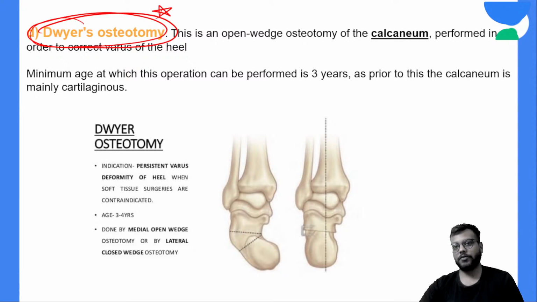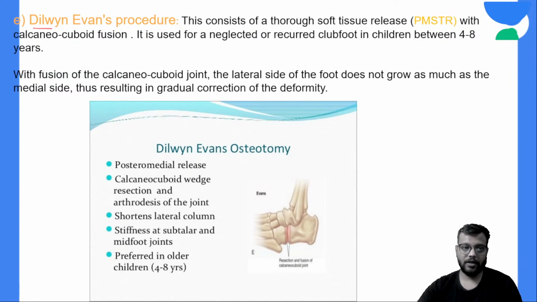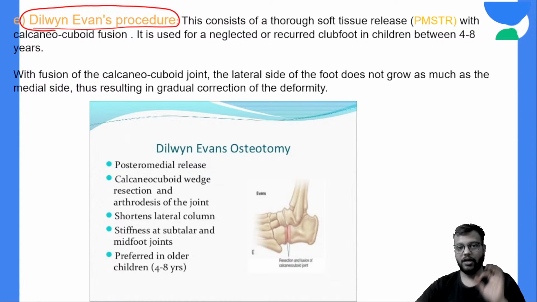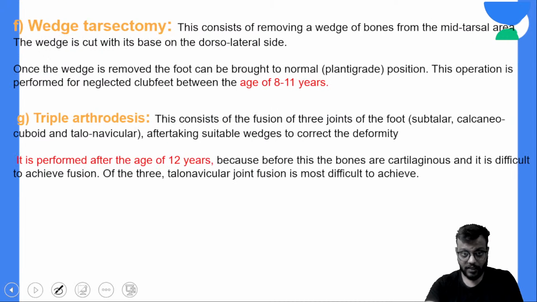Now only remember the name at least, that is Dwyer's osteotomy is used in case of CTEV. Dwyer's osteotomy is used in case of CTEV at 3 to 4 years of the age, and this osteotomy is of the calcaneum bone. Okay, so बस इतना सा you need to remember. And also Dillwyn Evans procedure is also used for CTEV. It is PMSTR with calcaneocuboid fusion. Okay, so Dillwyn Evans osteotomy and Dwyer's osteotomy in the CTEV.